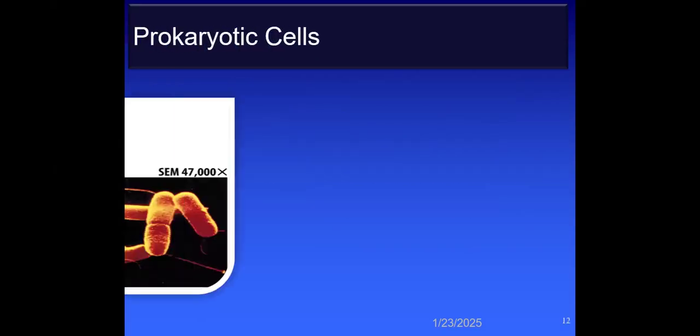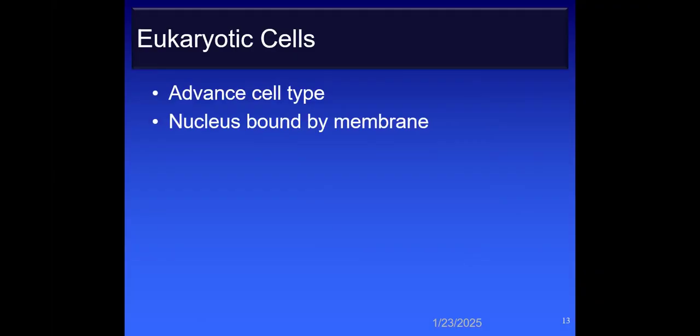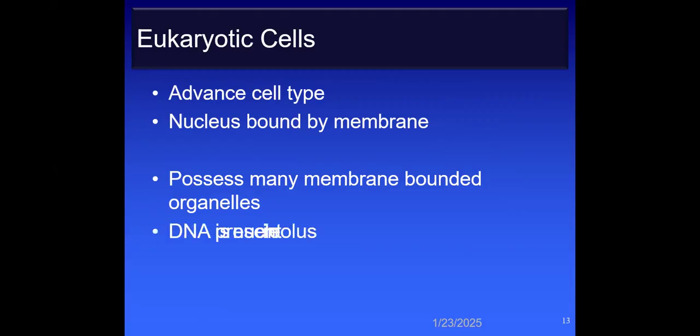On the other hand, eukaryotic cells are an advanced cell type. The nucleus is bounded by membrane, and they produce many membrane-bounded organelles like the mitochondria, Golgi apparatus, endoplasmic reticulum, and DNA is present inside the nucleus.